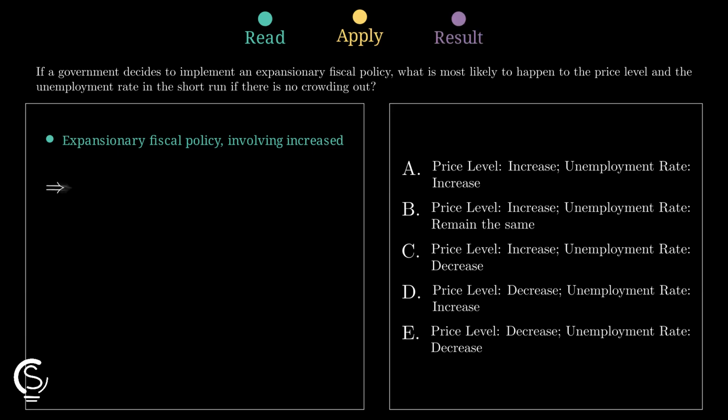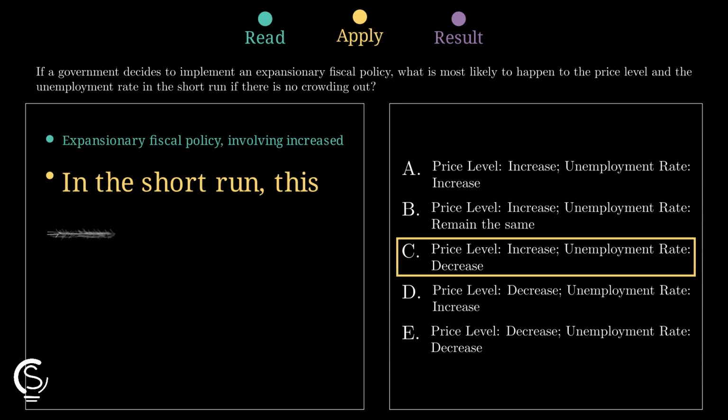As real GDP rises, firms need more workers, so unemployment falls, and that gives us a combo of higher prices with lower unemployment.